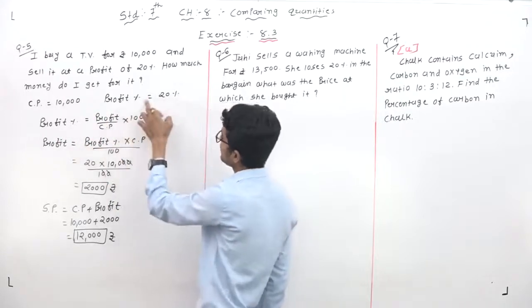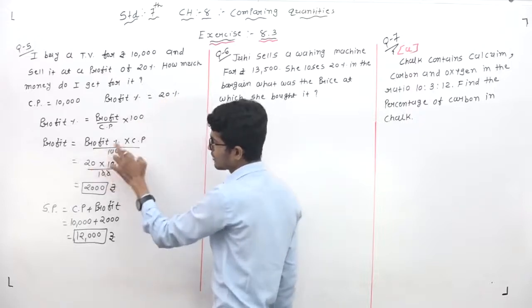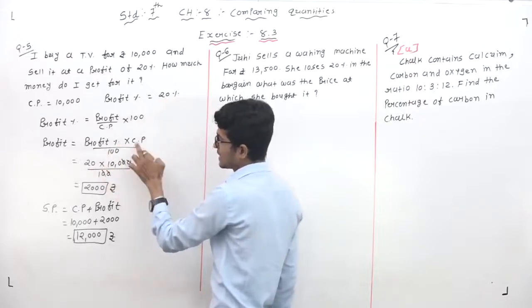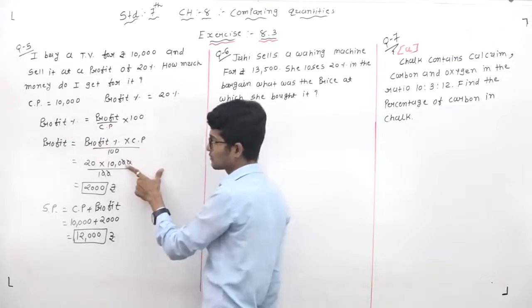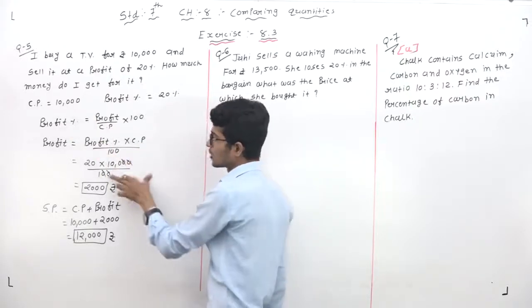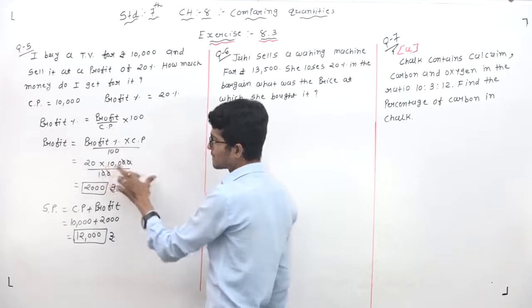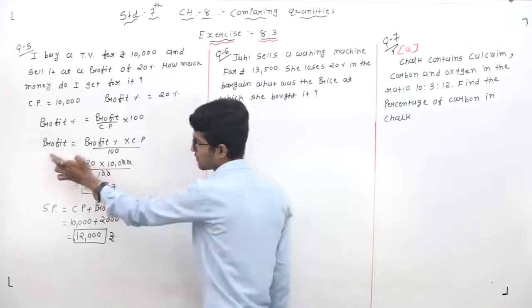Profit percentage, what is the profit percentage? It means 20, write down. Multiplication sign is as it is. CP means cost price. What is the cost price? The 10,000 rupees. So write down here 10,000 rupees and divided by 100. 2 0 cut. 2 multiplied by 1,000 is means 2,000. So this one is our profit.